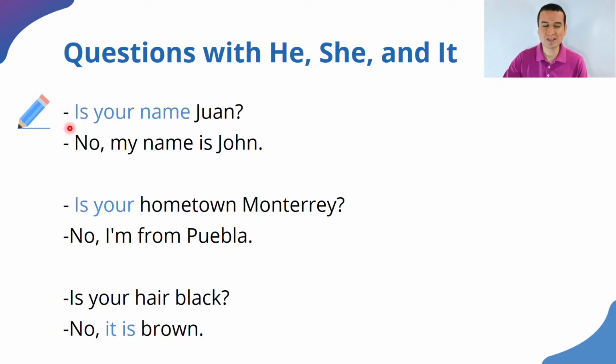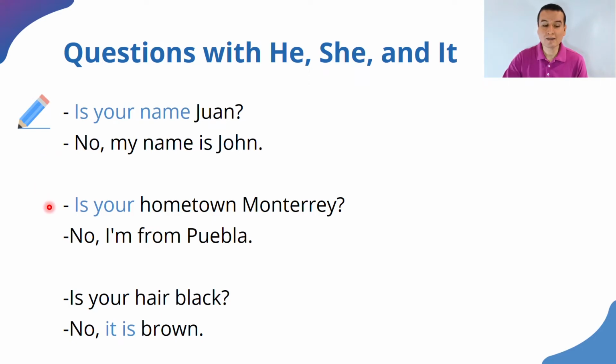The first one was a little tricky, I know. It says, is your name Juan? No, my name is John. All right, we could say no, it is John, because my name can be replaced with it. It is a concept. All right, it's not a person, it's a concept.